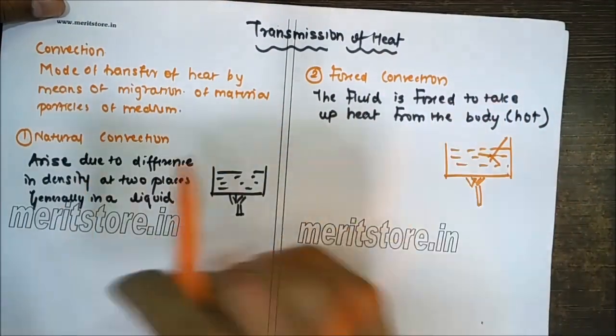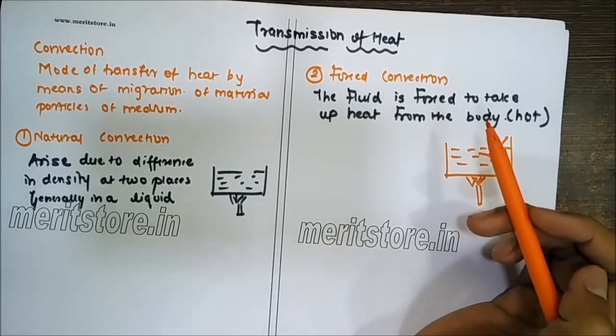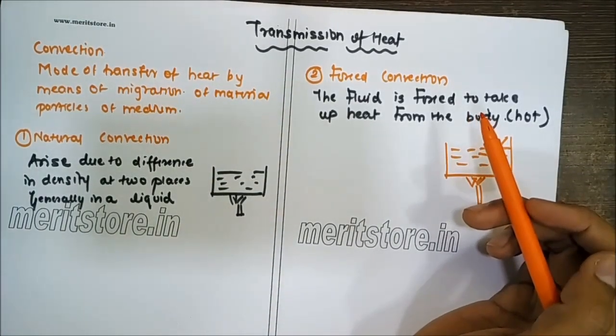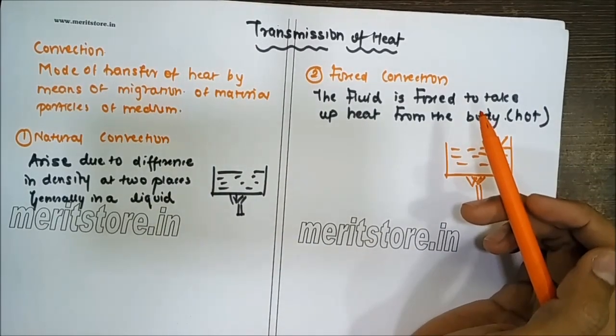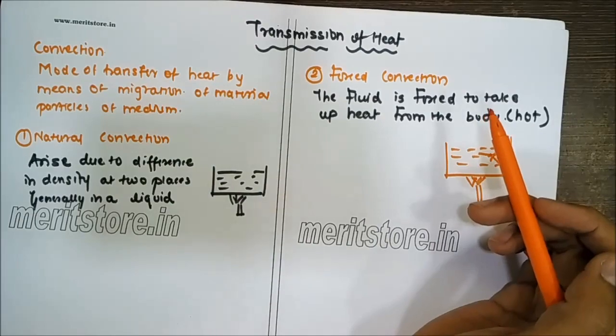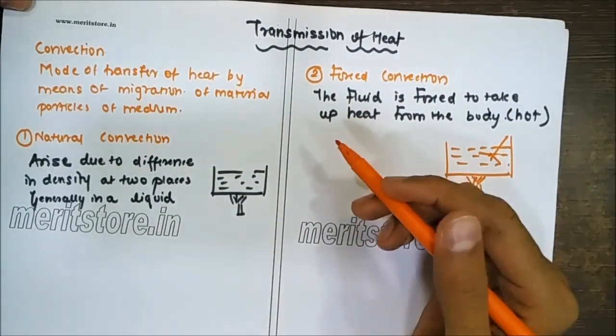There are two types of convection: natural convection and forced convection. We can consider natural convection as, for example, the ocean water getting heated up by the sun.